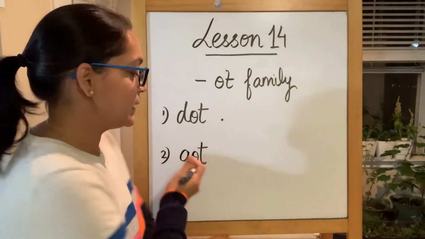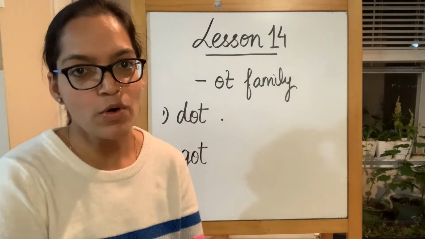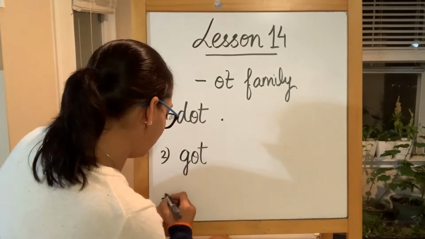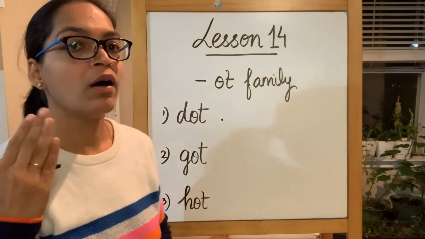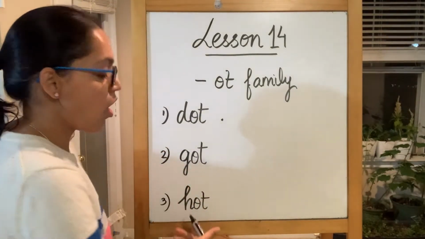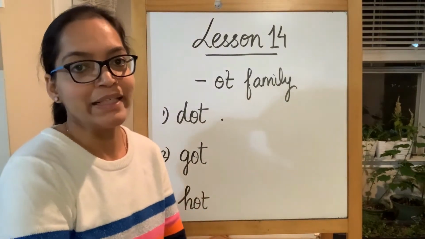Got. G sound produced by alphabet G, O sound produced by short vowel O, and alphabet T. Got. Hot. H sound produced by alphabet H, O sound produced by short vowel O, and then followed by T. T sound.